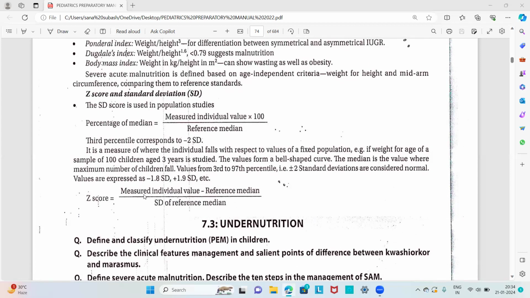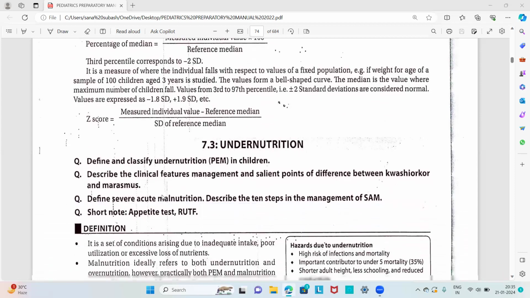It is usually asked as a 1 mark question. What is a Z score? So the Z score is equal to the measured individual value minus the reference median, divided by the standard deviation of the reference median. This is the equation of the Z score.